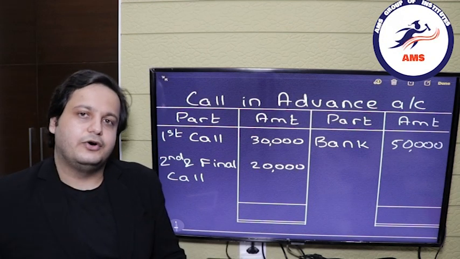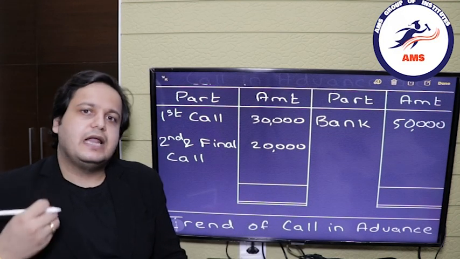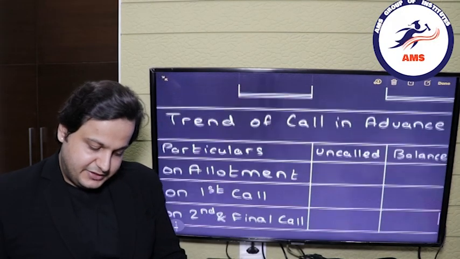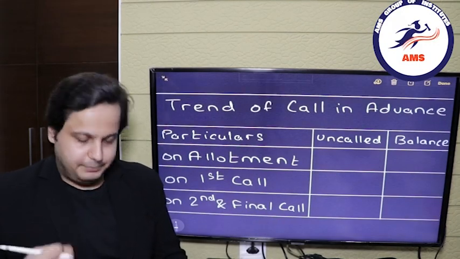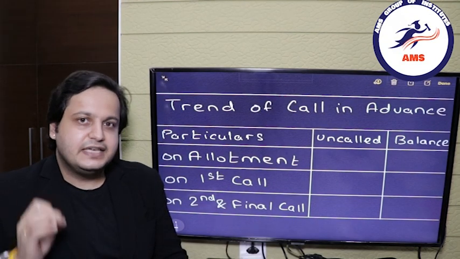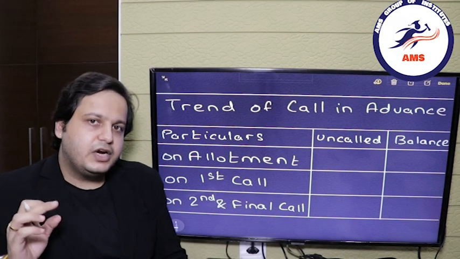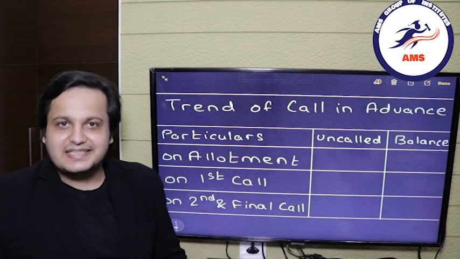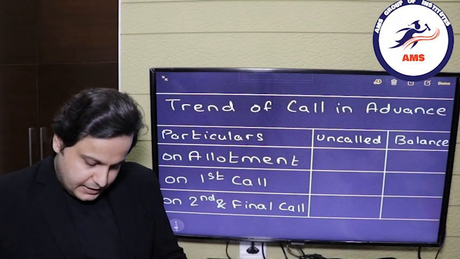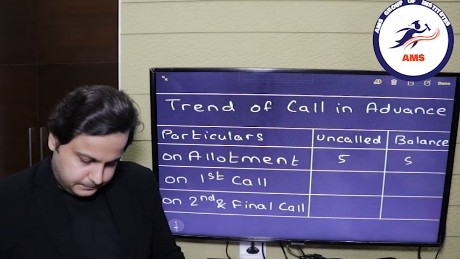If you have not understood this, then I will again try to explain it with a trend. Now this is a very special trend which I myself have developed. Firstly, we will see what is the amount which we received on the allotment. On the allotment, what was the uncalled amount? It was the first call and the second and final call, total worth rupees 5. So the uncalled amount is 5 rupees and the balance of course will be 5.